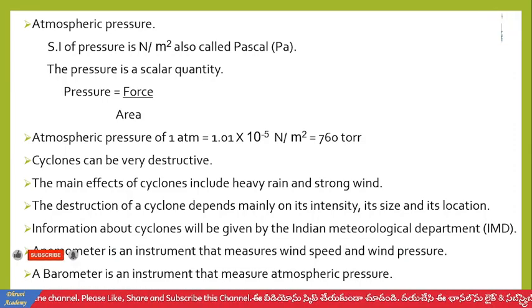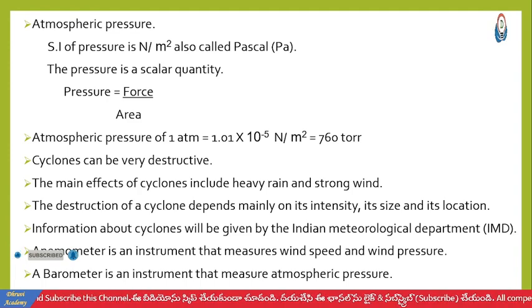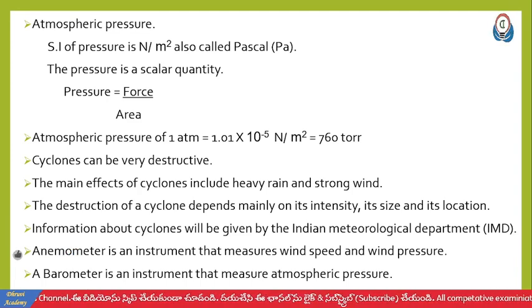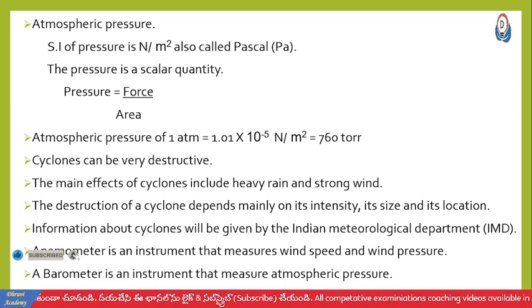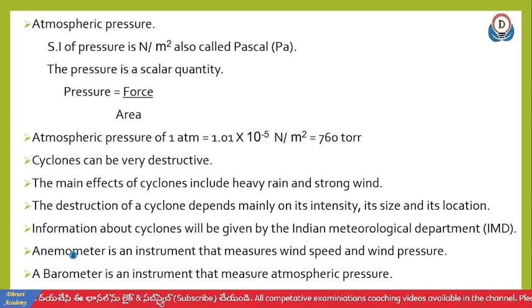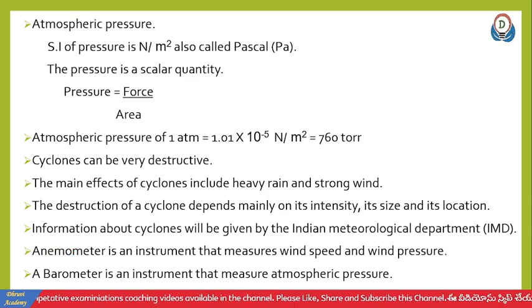The SI unit of atmospheric pressure is Newton per meter square, also called the Pascal. Pressure is a scalar quantity, and pressure is equal to force by area. This is the formula. Atmospheric pressure of one atm is equal to 1.01 times 10 to the power of 5 Newton per meter square, which is equal to 760 torr.